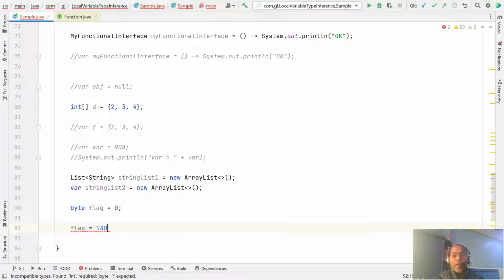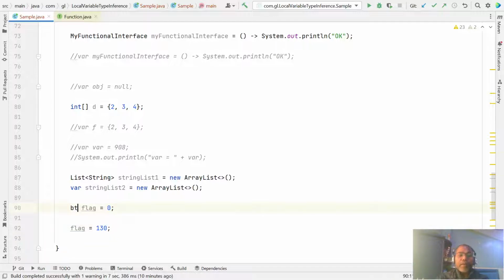And what happens if you change this to var? It's allowed, because by default this 0 is considered an integer and the int length is greater than your byte length. So sometimes you cannot flatly use the var keyword.